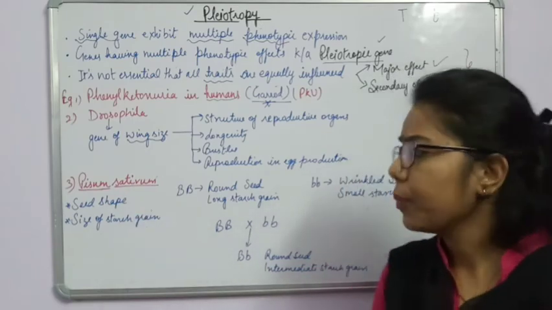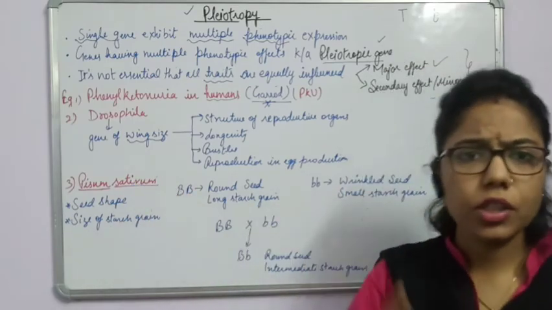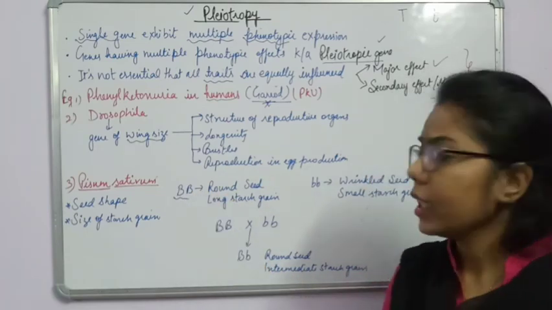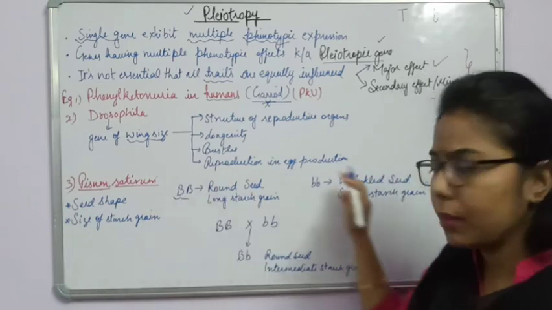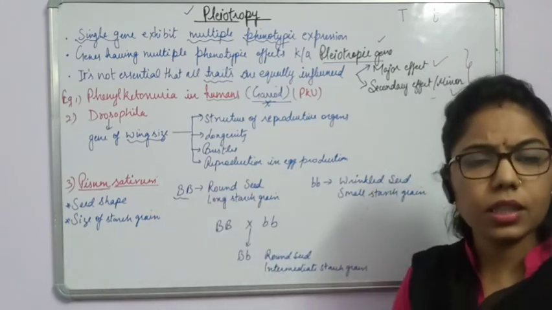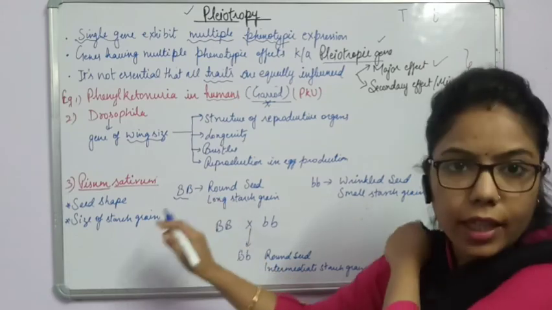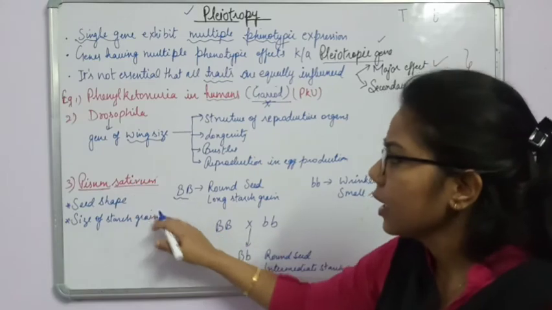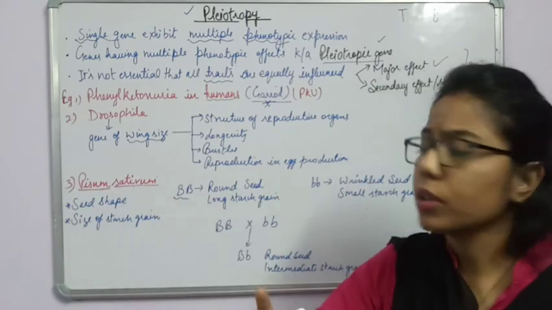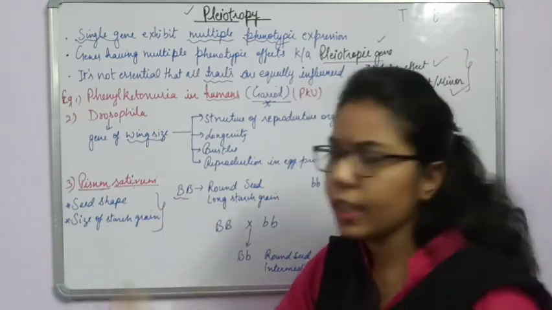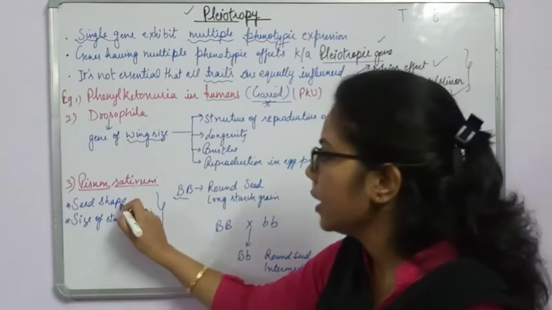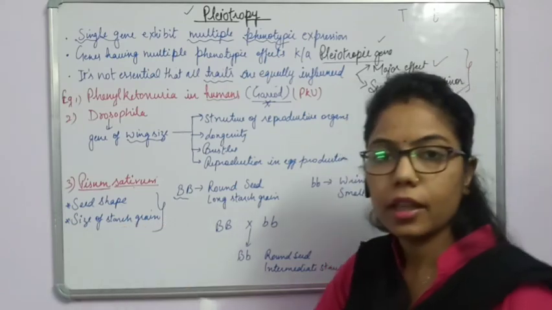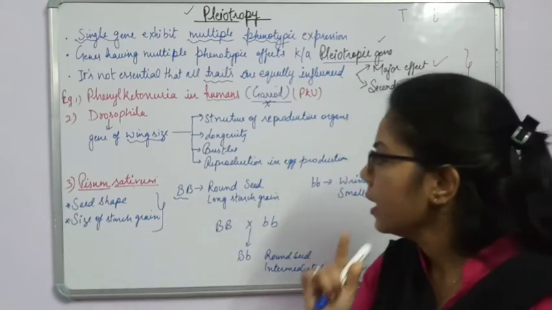Another example in case of plants is Pisum sativum. Pisum sativum is a pea. So in case of pea, there is one gene. Here we have mentioned it with the letter B, and it may be in the dominant form or in the recessive one. But the gene is one only. Here the gene is just one, though there are two alleles. So if you see, a single gene is responsible for two different characters. What are they? Seed shape and size of starch grain. Both characters depend on only one single gene.